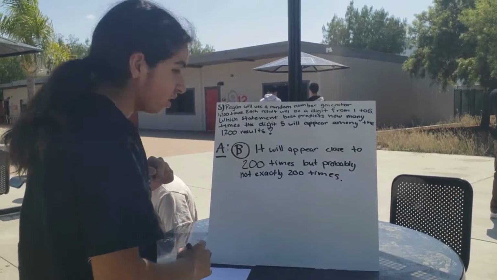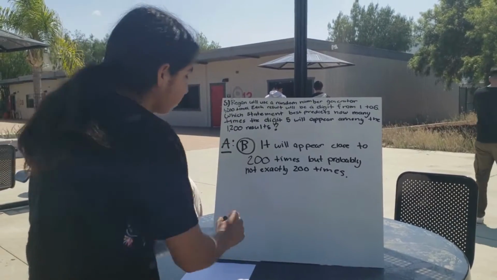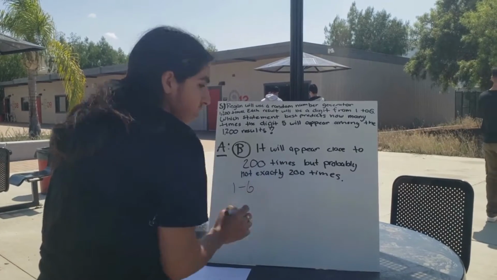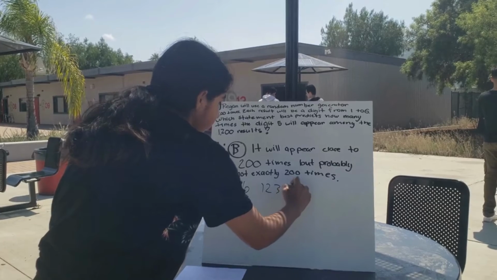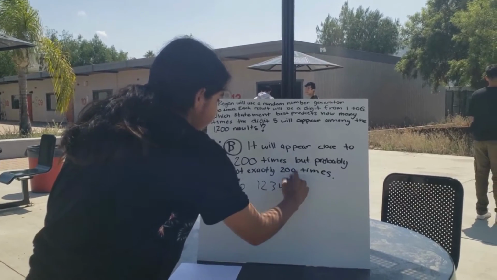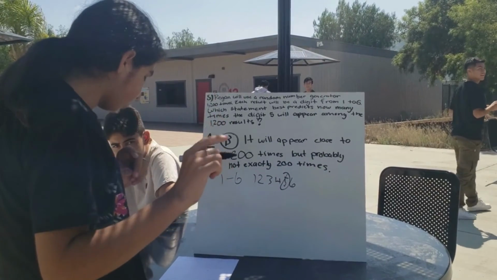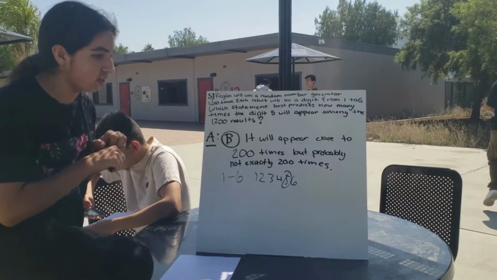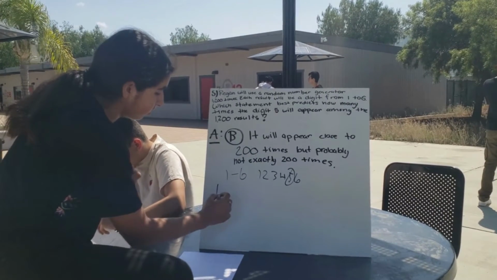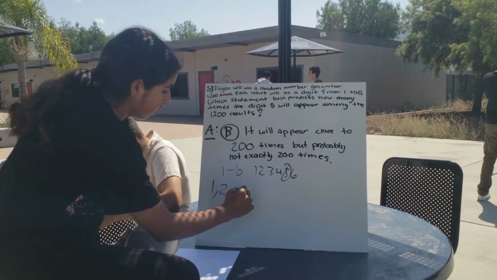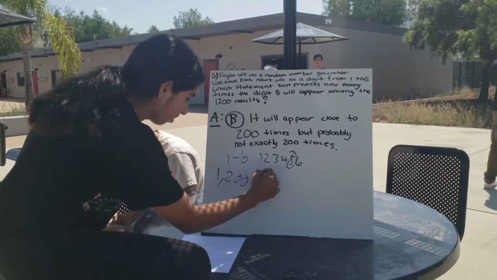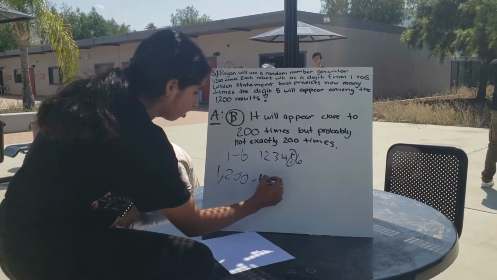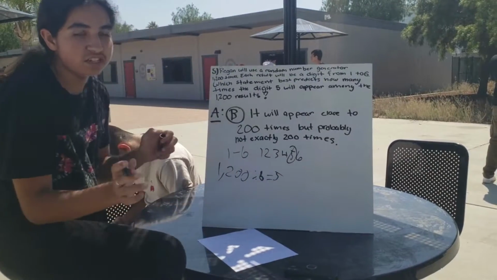The answer is B because if the number generator is picking a number between 1 and 6, that means there's a 1 in 6 chance that the number picked will be 5. And so, if you take the number of times that it chooses a number, which is 1,200, and divide that by 6, then the number 5 will come out approximately 200 times.